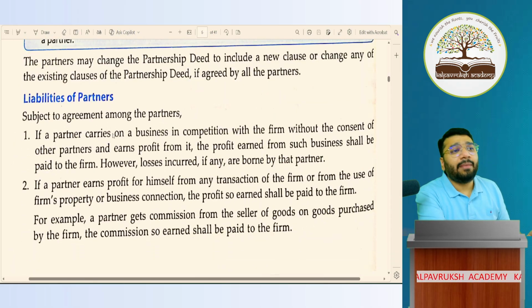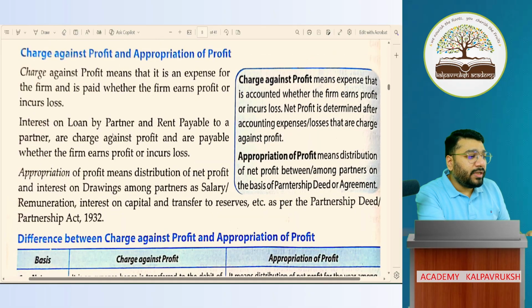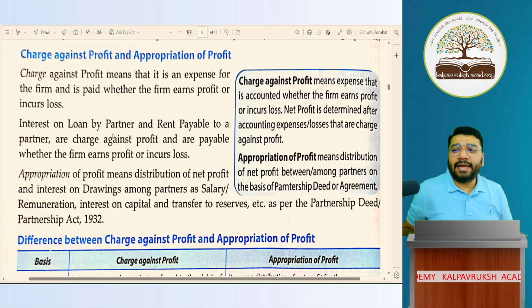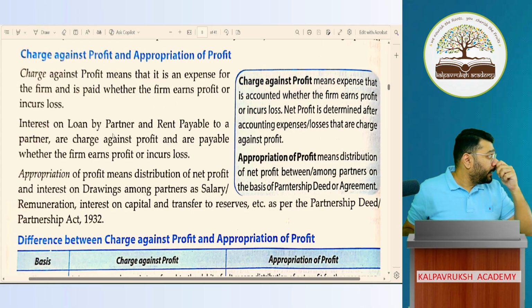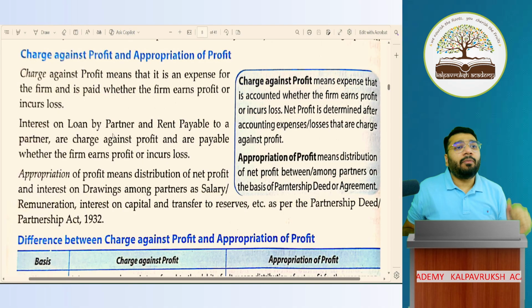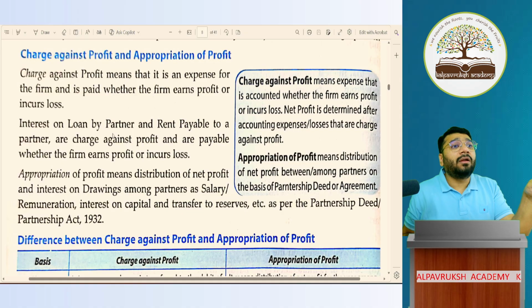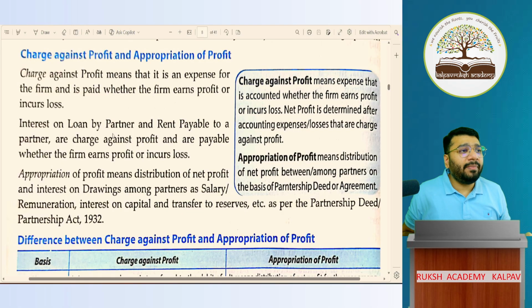Then we discussed what are the liabilities of partners, followed by which we did illustration 1 and illustration 2. Today, I have to discuss with you what is the meaning of charge against profit and appropriation of profit. If I take this topic right now, it will look very random. So I thought I'll set a base for this topic. At the same time, I'm getting an opportunity to do a quick recap of 11th concepts. Not all the concepts. This one small concept that I want to discuss will be a continuation of this particular point, and it will be a continuation for the upcoming classes.